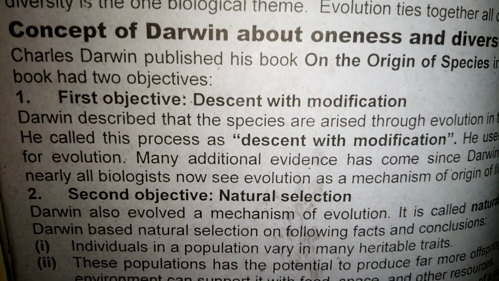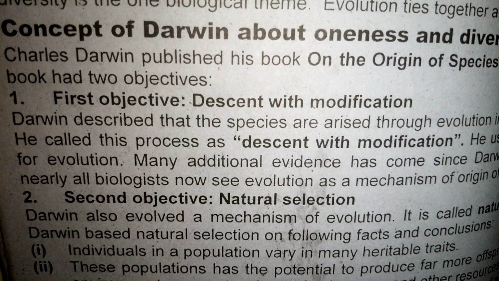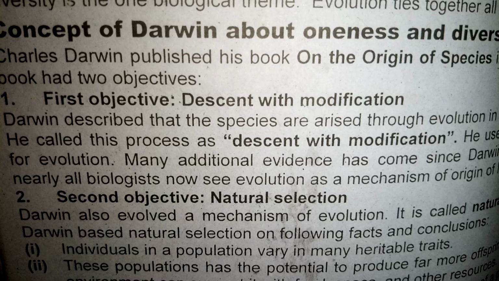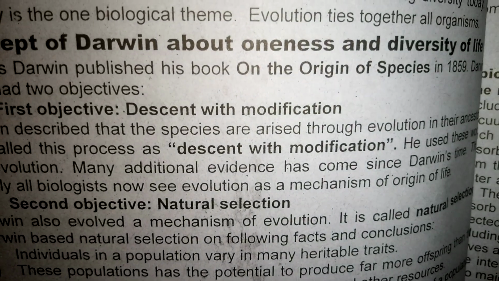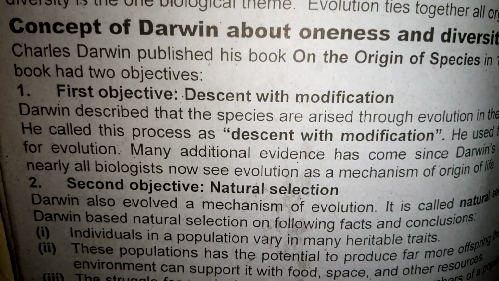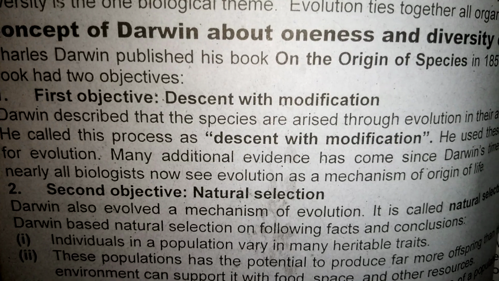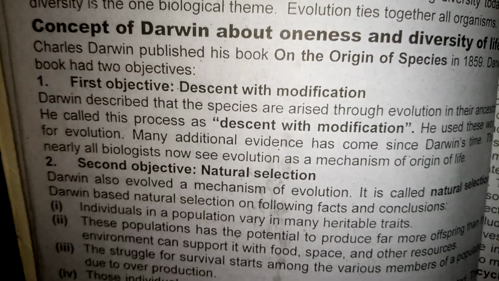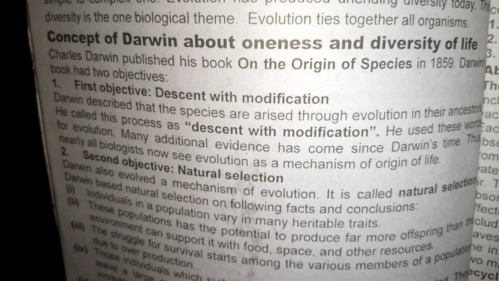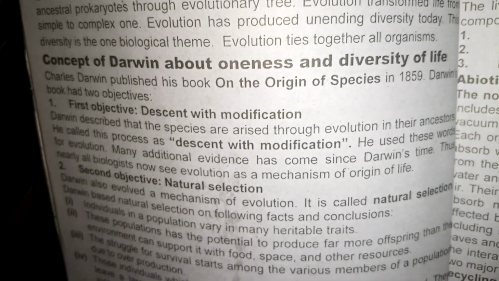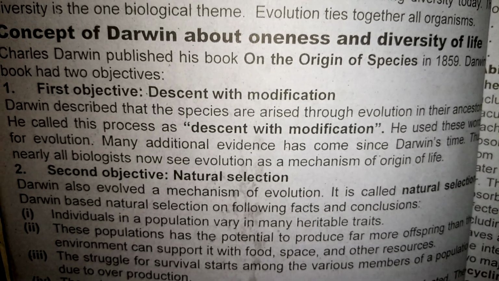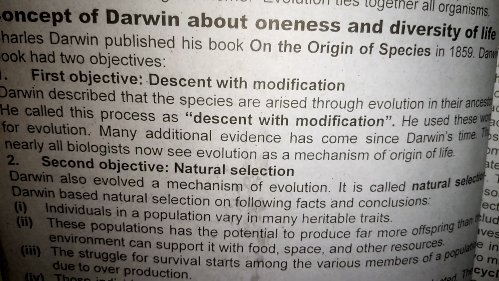Now we discuss the topic. First objective, descent with modification. Darwin described that species arise through evolution from their ancestors. He called the process descent with modification. He used these words for evolution. Many additional evidence has come since Darwin's time. Nearly all biologists now see evolution as the mechanism of the origin of life.